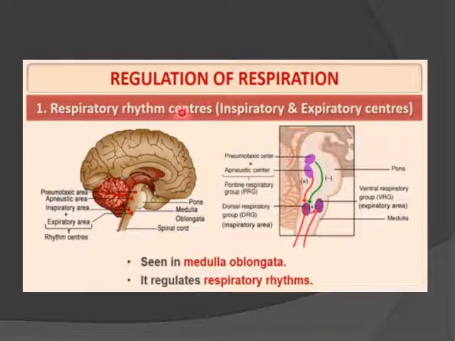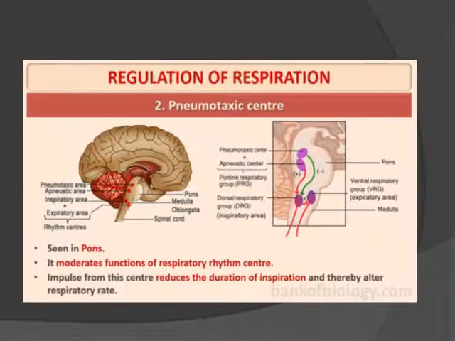The respiratory rhythm center, that is inspiratory and expiratory, is seen in the medulla oblongata. It regulates the respiratory rhythm, that is inspiration and expiration. Next are the pneumotaxic centers seen in the pons. They moderate the function of the respiratory rhythm center. Impulses from this center reduce the duration of inspiration and thereby alter the respiratory rate.